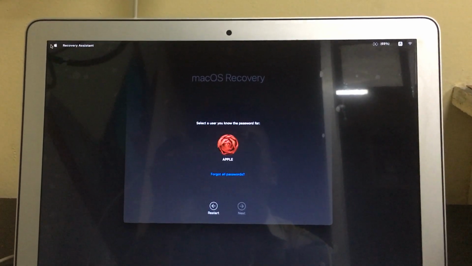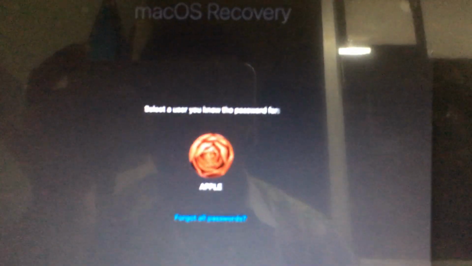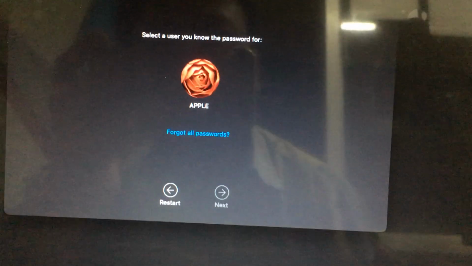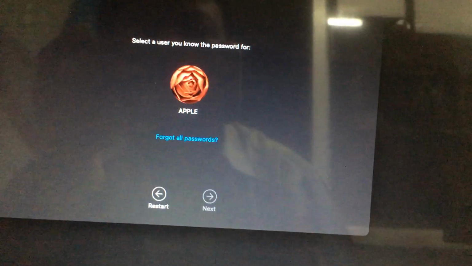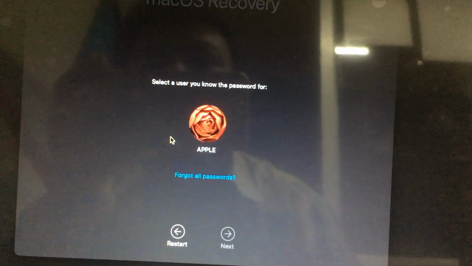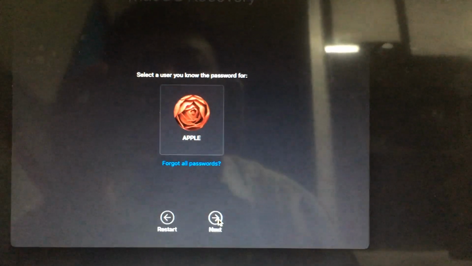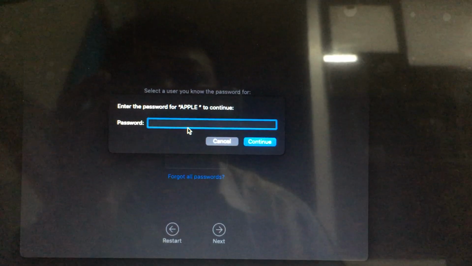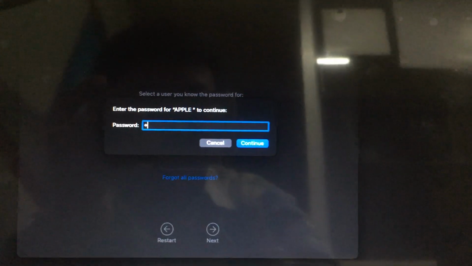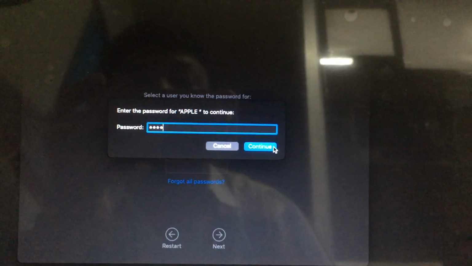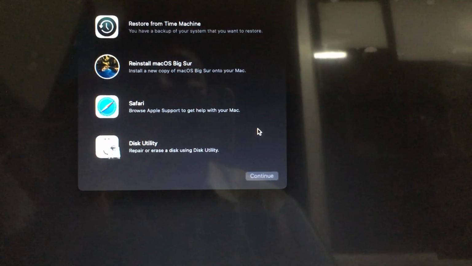Now the recovery assistant window is opened. Now it is asking for the local user account password. Apple is my local user account, and I know that password. Put the password and then click continue.